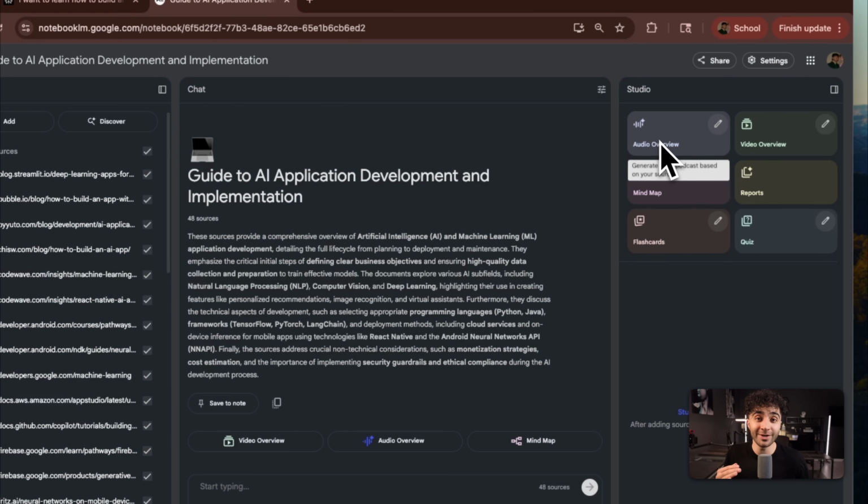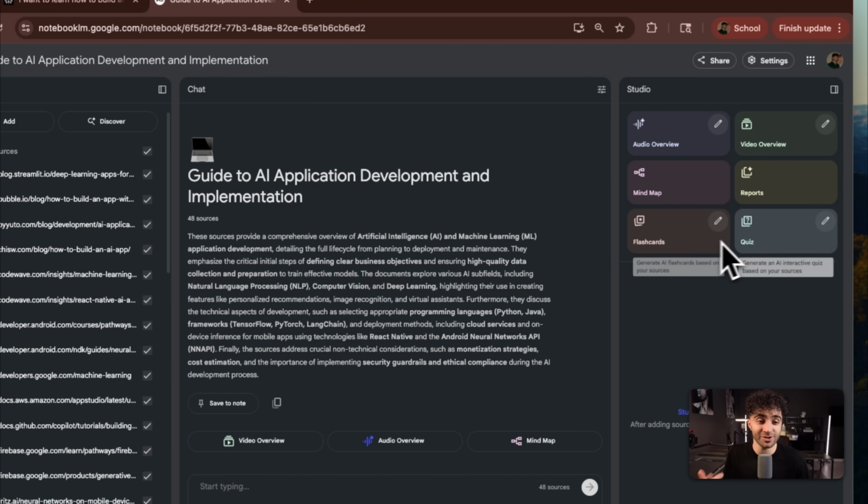In the studio section, you can create an AI podcast, which is about 10 to 12 minutes long, of 2 people actually talking, and it sounds so natural, like they're having natural conversations. You can also create a video overview, which generates and explains what all of the sources teach, all with AI. It also creates a mind map, so you understand in a more visual sense exactly what you're learning. It can create reports, flashcards, and quizzes.